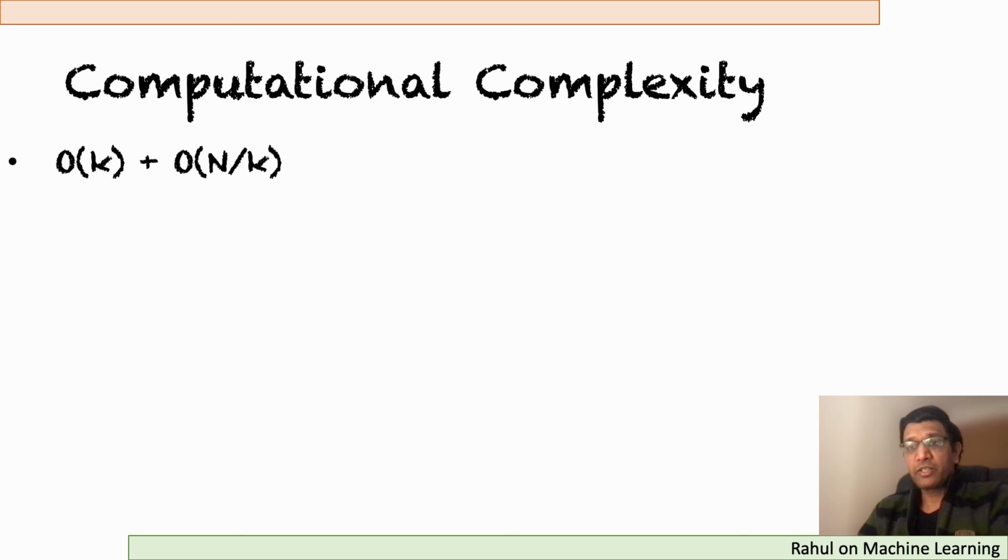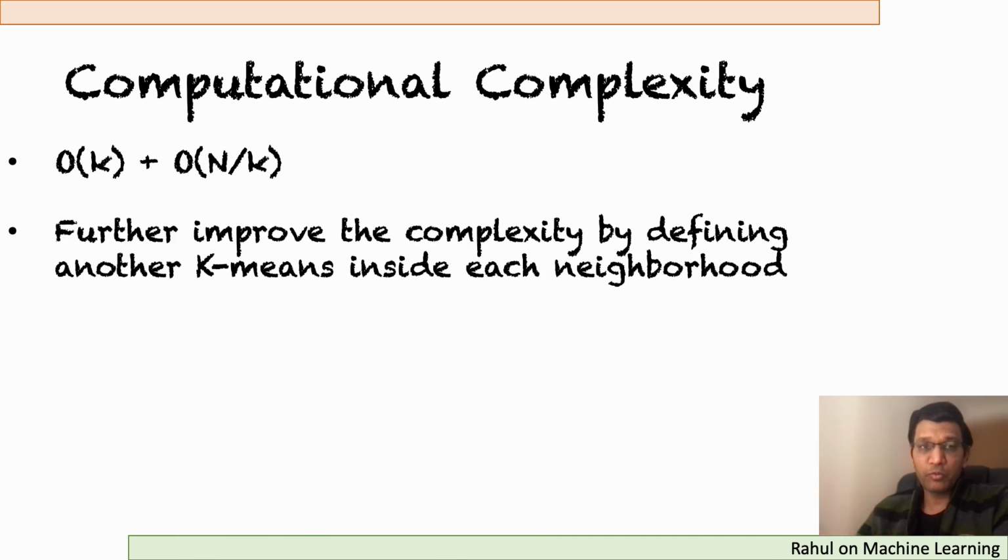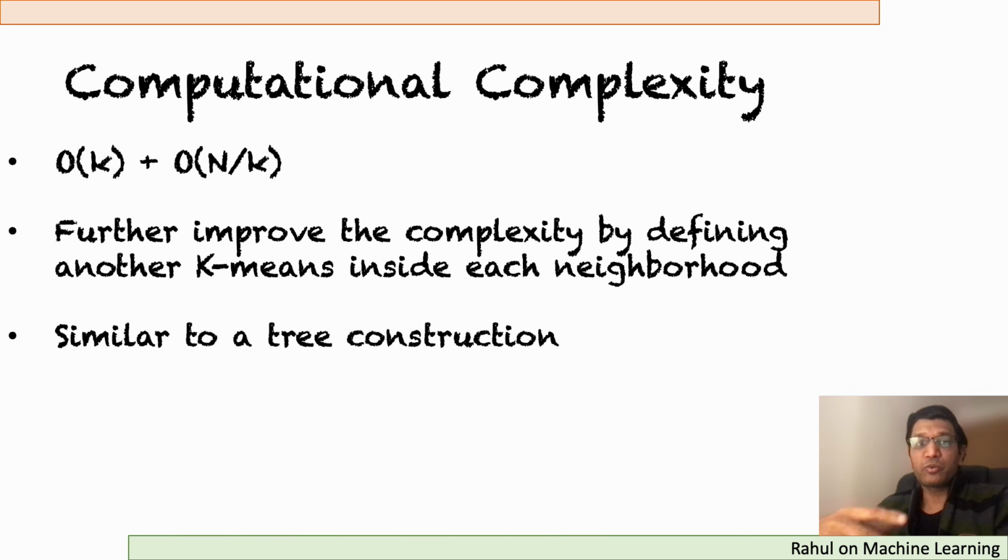We should note that this can be further improved because we can further define k means within each of the neighborhoods. So what we can do here is have a tree kind of construction where we have a first layer of k points, and within each neighborhood we have another further k or l points and so on. And this is a kind of tree based structure.